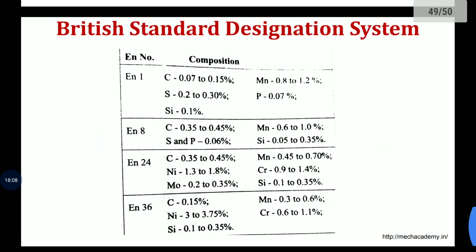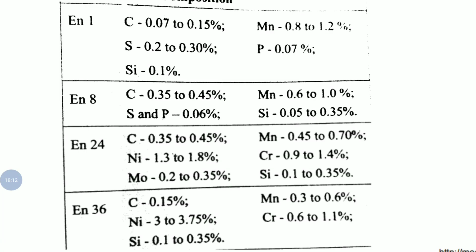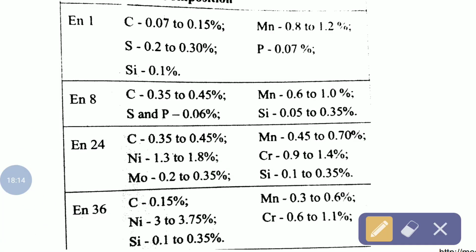So you can see here EN1, EN8, EN24 and EN36, examples like these. Basically you can see that the carbon percentage is 0.07, here 0.35, 0.45, 0.15, and some alloying elements are added. So actually there is no good combination, or we can say there is not much correlation with mechanical properties or with the composition.